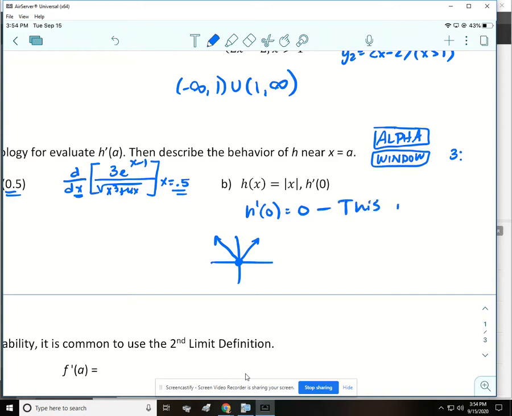So sometimes your calculator lies to you, and I know it's frustrating. This is another reason why we can't be super dependent on the calculator, because it will deceive you. So h prime of 0 does not exist, or is undefined, however you want to word it. It's fine either way.